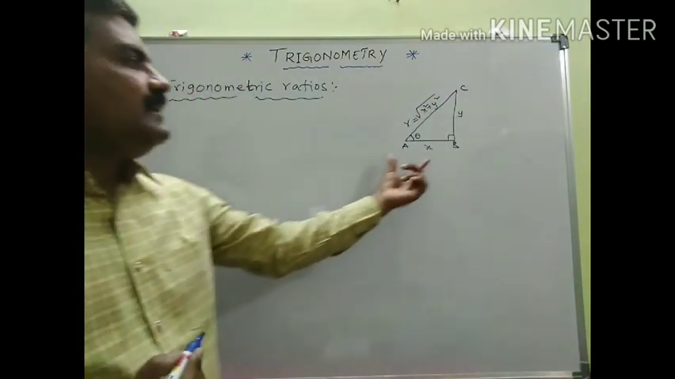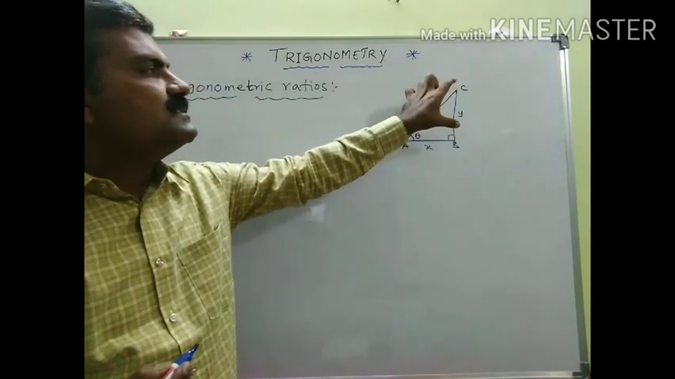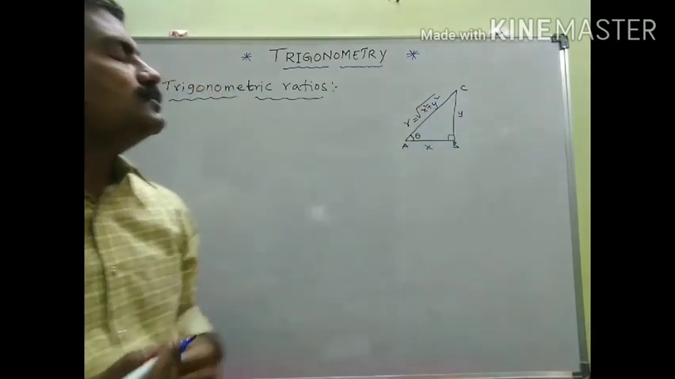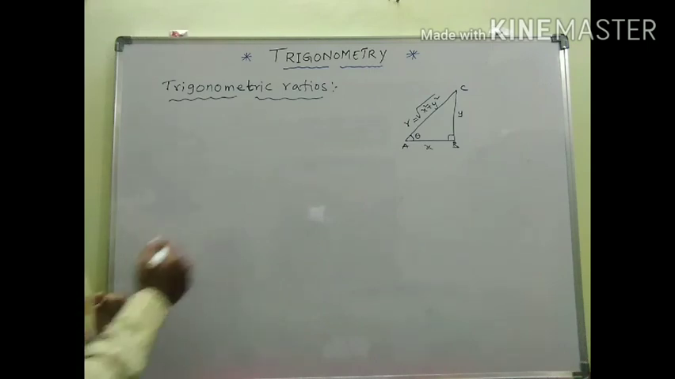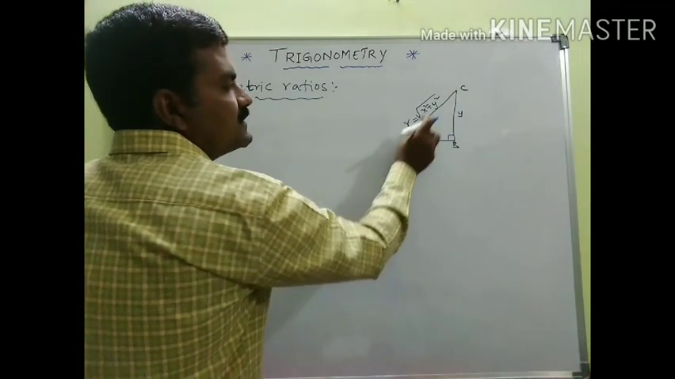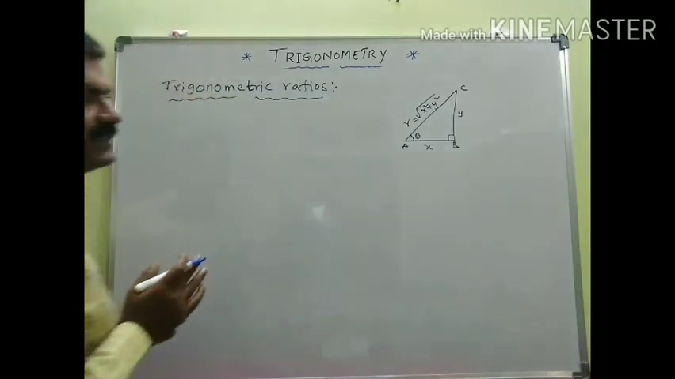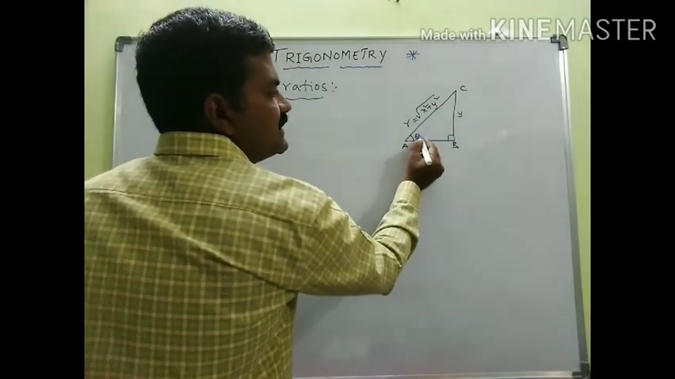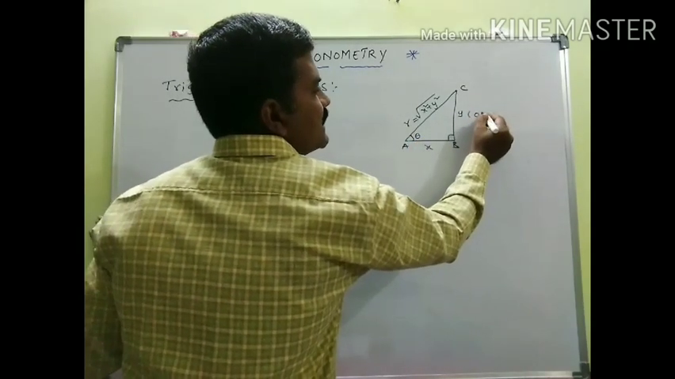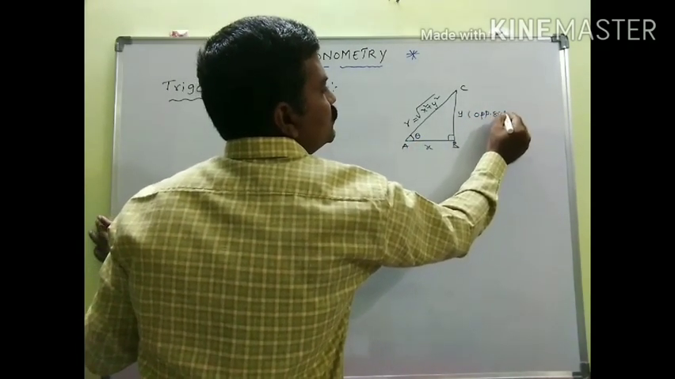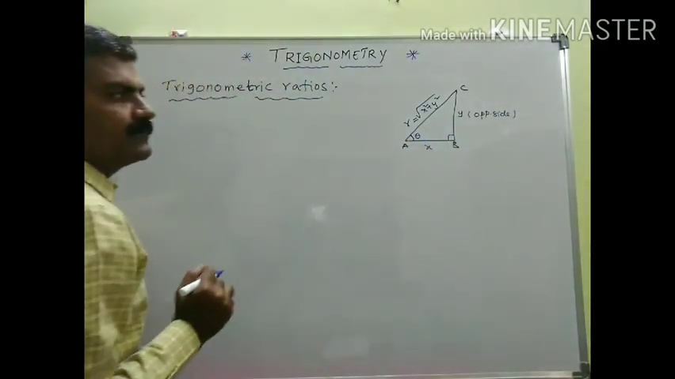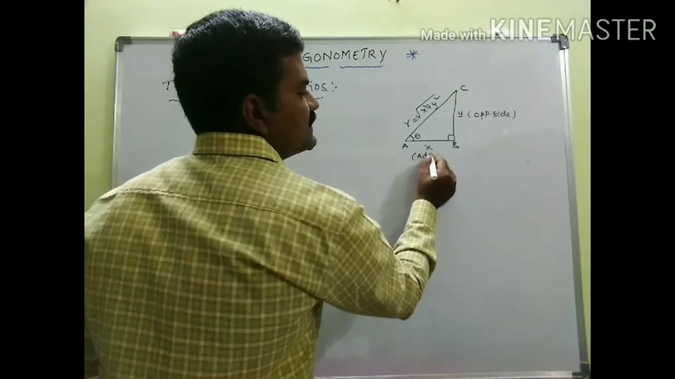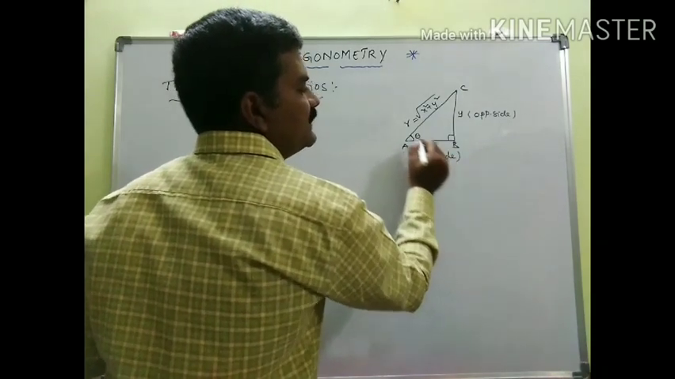Let AB is equal to x, BC is equal to y, and AC is equal to small r, where r is equal to root of x square plus y square. Now angle CAB is equal to theta. Since theta is here, this BC is considered as the opposite side to angle theta, and this side AB is considered as the adjacent side to angle theta.